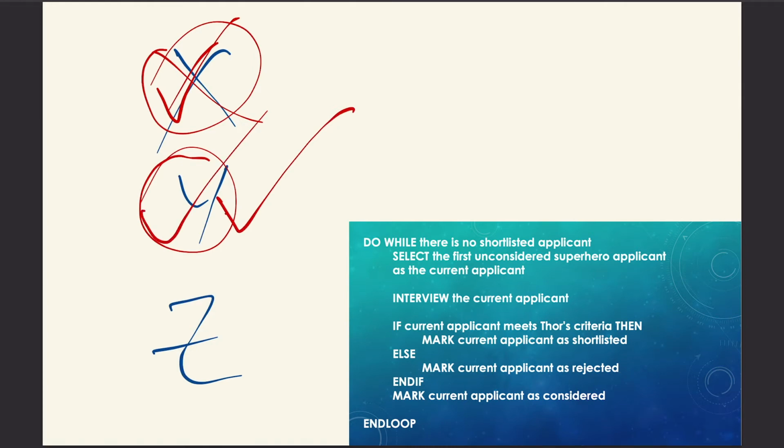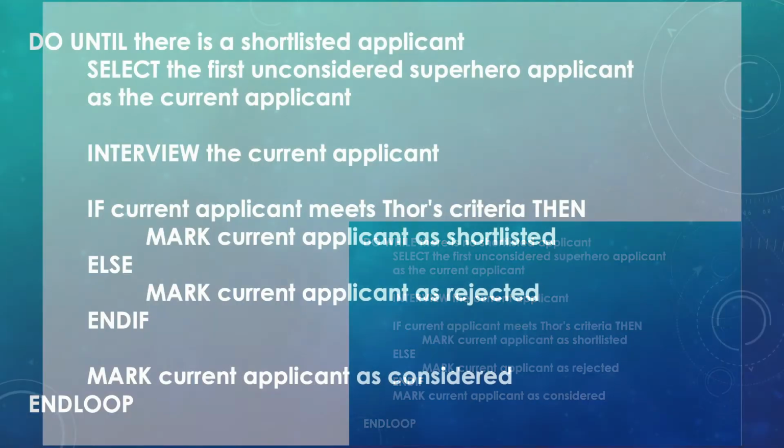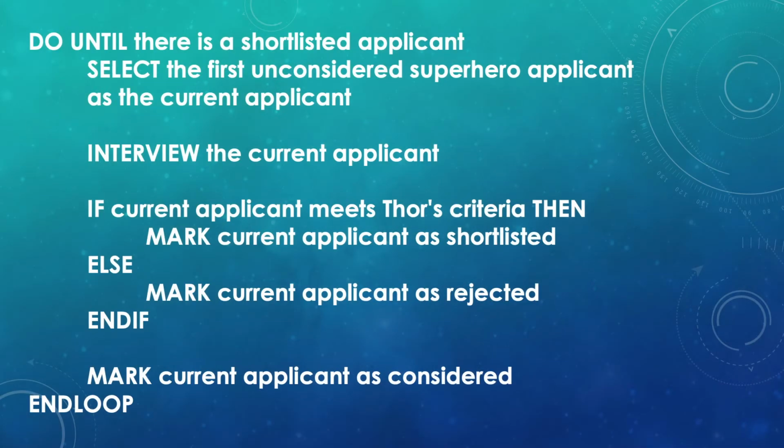Now, what's going to happen? Because I already have one shortlisted applicant, the condition do while there is no shortlisted applicant is now false. It's not true anymore. So I will terminate the loop immediately upon finding the first shortlisted applicant. So next option is do until there is a shortlisted applicant. You already can see where this is going, right?